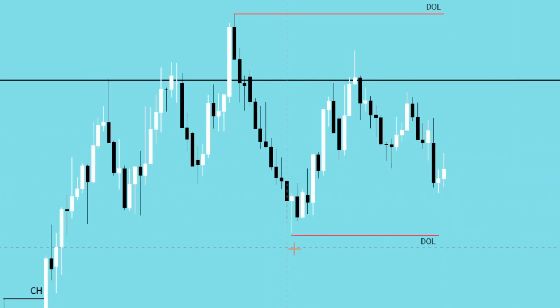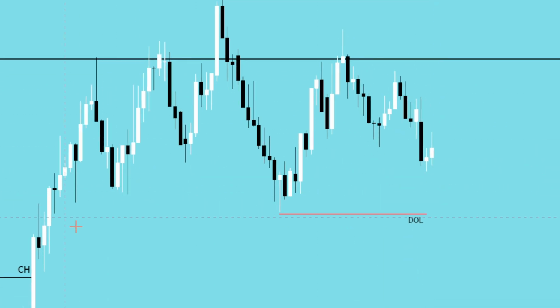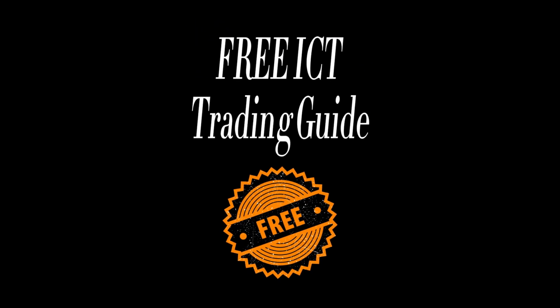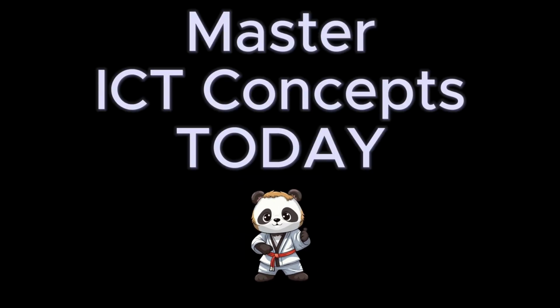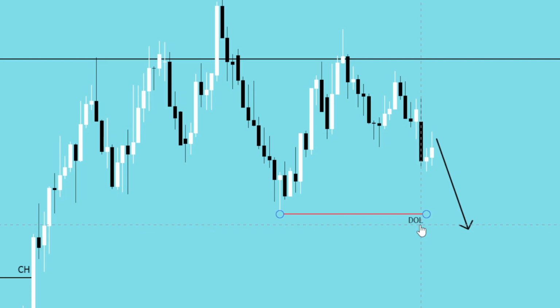But of course we have a weak low down here as well, because remember, this low just kissed up to the premium just above the equilibrium, barely closed above the equilibrium, and since then we've headed down over the last few weeks. So if bearish momentum remains in charge this week, then of course this is the next draw on liquidity, which I expect to be hit, and that's at 1.044.